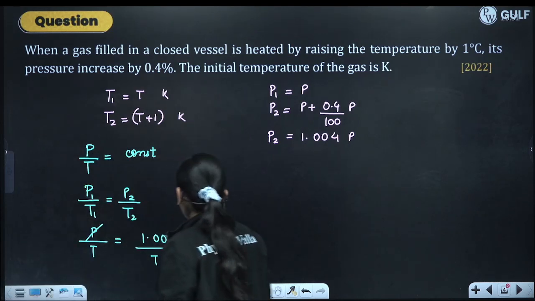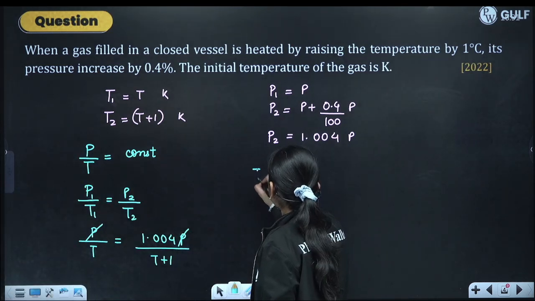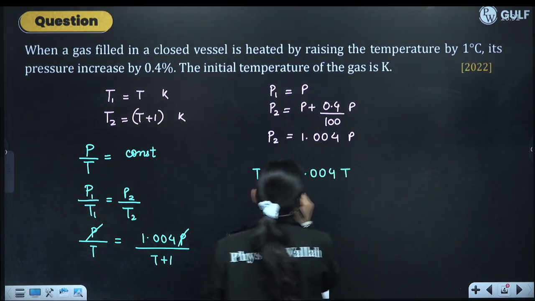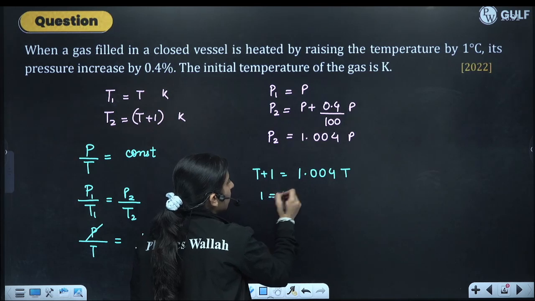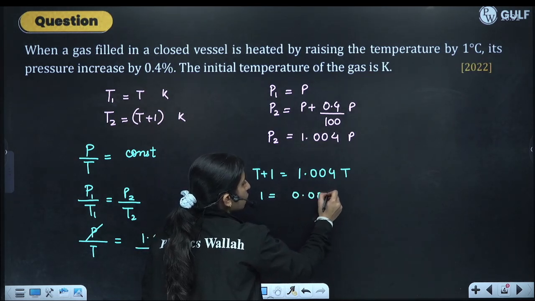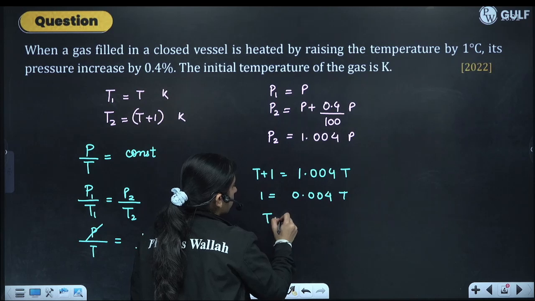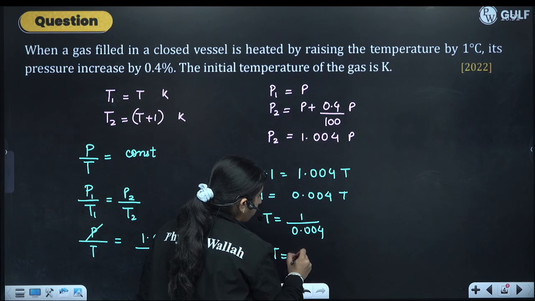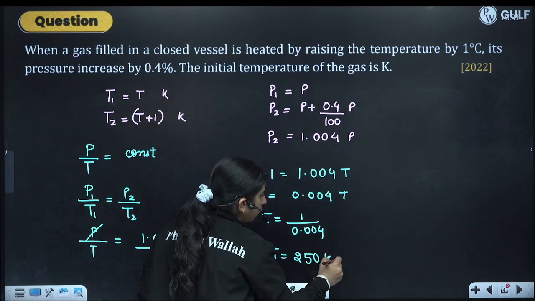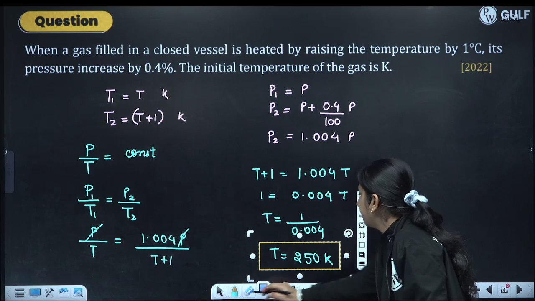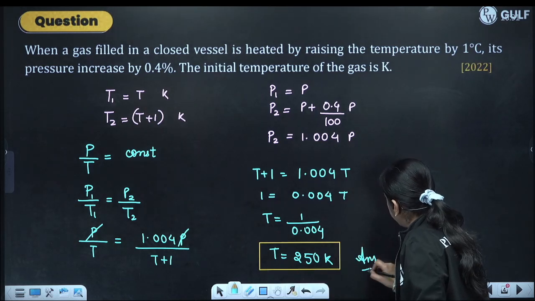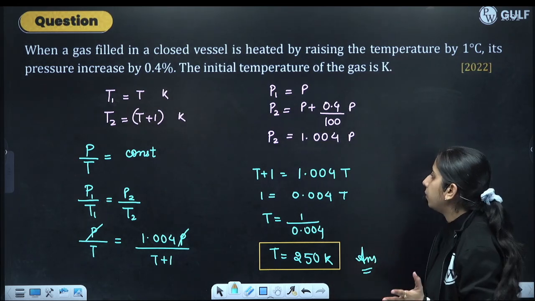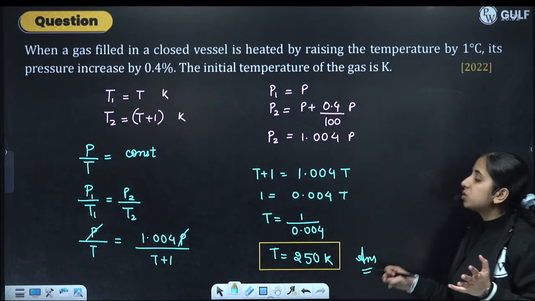P and P gets cancelled. What we get is T plus 1 is equal to 1.004 times T. So subtract it. 1 is equal to 0.004 into T. T will be 1 divided by 0.004. So from this you will get T will be equal to 250 Kelvin. Okay, this will be the answer. So in NAT type, what you have to write is 250.